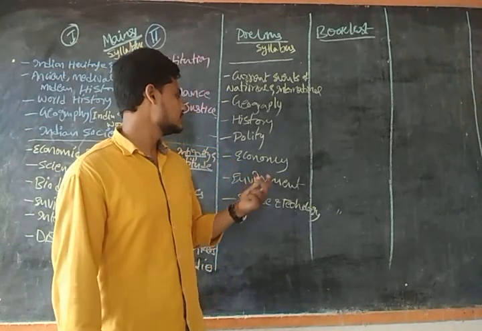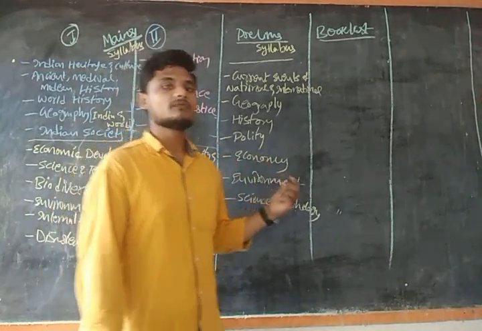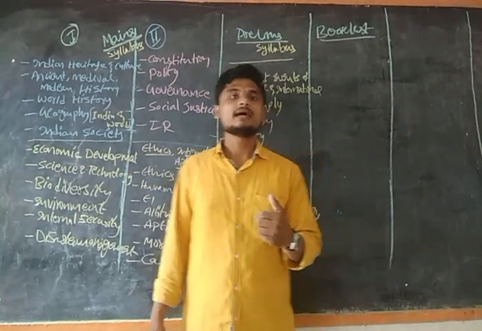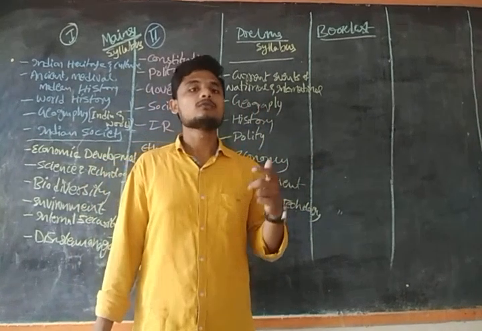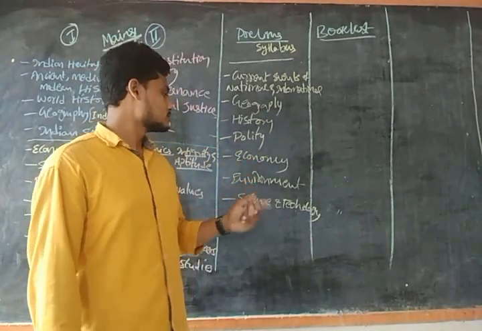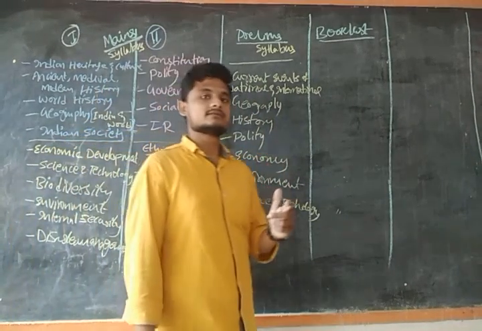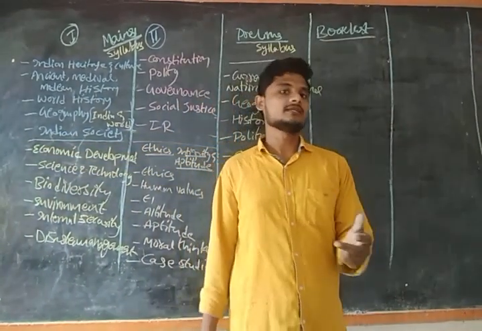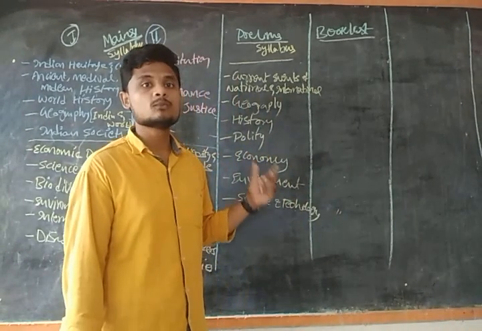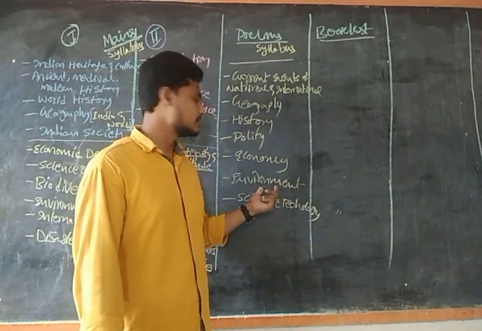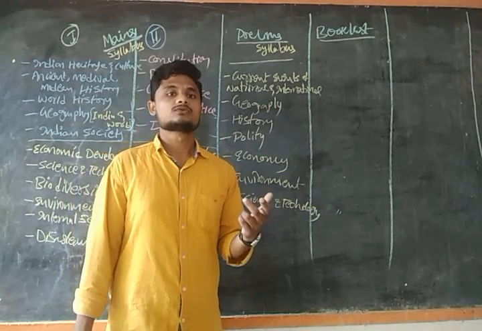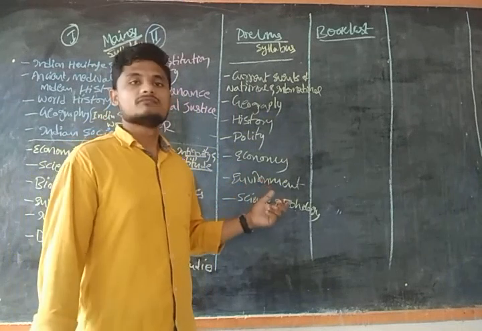This is the economy part. After that, we have organizations like the WHO, World Health Organization, and the IMF, International Monetary Fund. All those things come under the economic base. And then environment and ecology. Why? Because right now the environment is given a lot of importance, guys. So environment broadly consists of three topics: environment, biodiversity, and climate change.